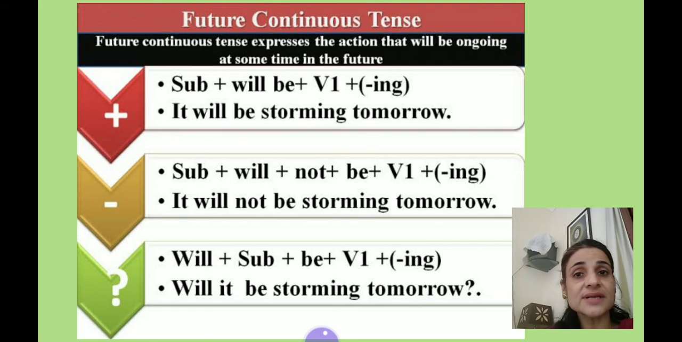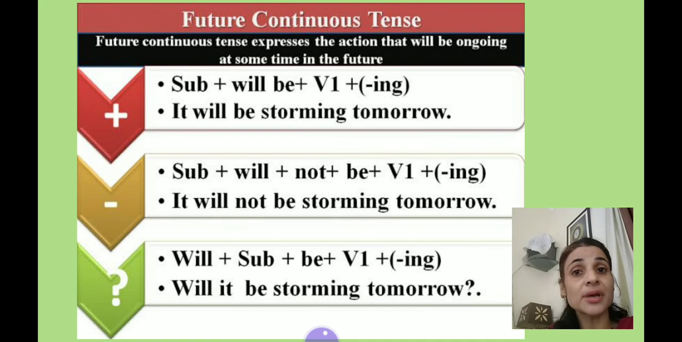Now negative sentence structure, subject and will or shall helping verb. Not is used between will shall and be. Remember, we have to use not between will or shall and be, not between helping verb and main verb. And main verb in ing form. For example, it will not be storming tomorrow.